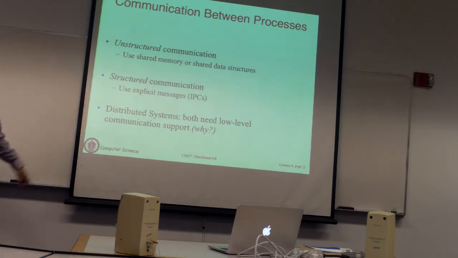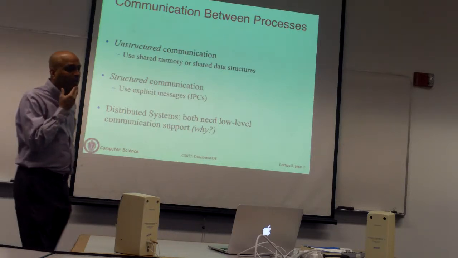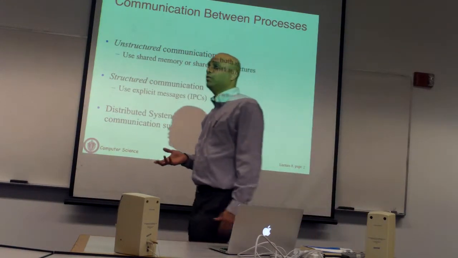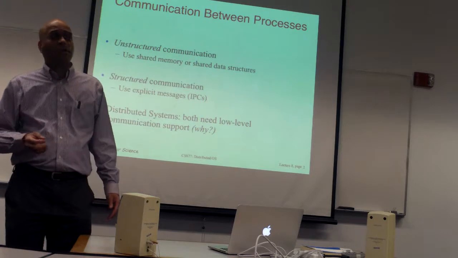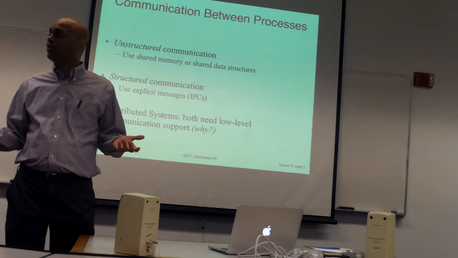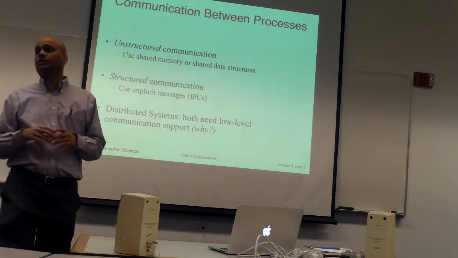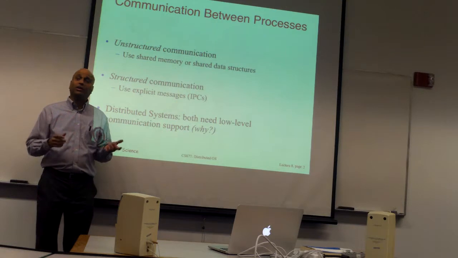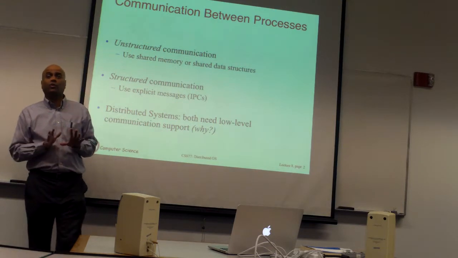Okay. Now, the thing to keep in mind is that because we are talking about a distributed system, all of this would require you to have some level of communication support. Okay? Now, why is that? In a distributed system, the processes could run on different machines. If these are processes running on the same machine, you don't actually need a network. You can communicate using either of these two forms on the local machine.